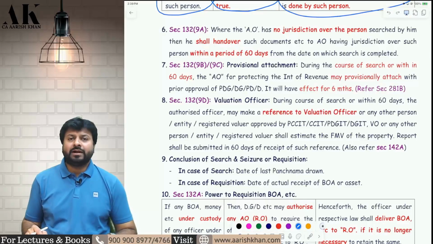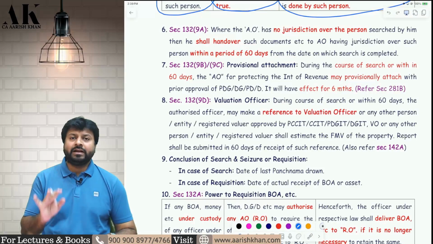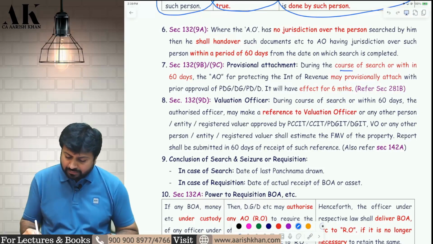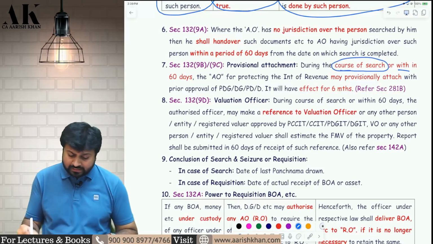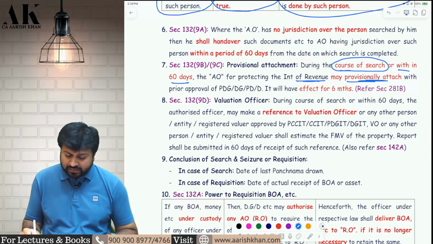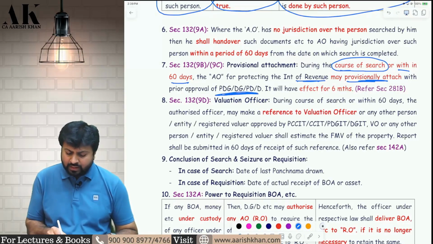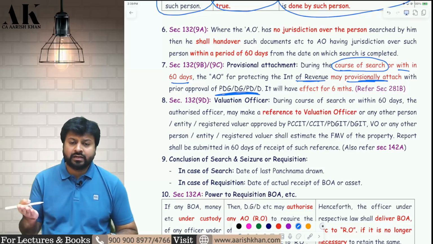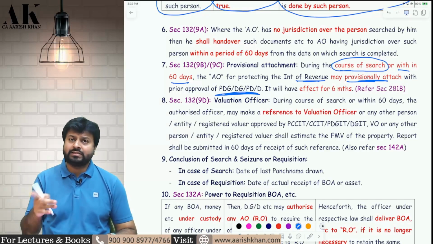Next, can the department provisionally attach your property during search and seizure? Yes, the department has the power to provisionally attach your property during the search or within 60 days from the date of search. In the interest of the revenue, they may provisionally attach your property with higher approval of Principal Director General or Principal Director or Director, as the case may be.